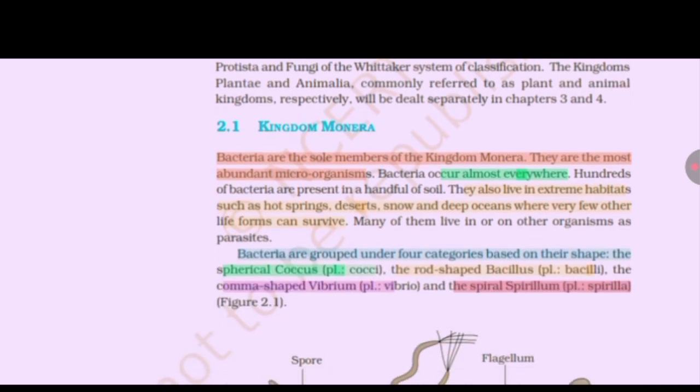Bacteria are the sole members of the kingdom Monera. They are the most abundant microorganisms. Bacteria occur almost everywhere. Hundreds of bacteria are present in a handful of soil.